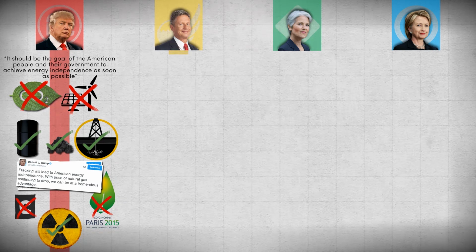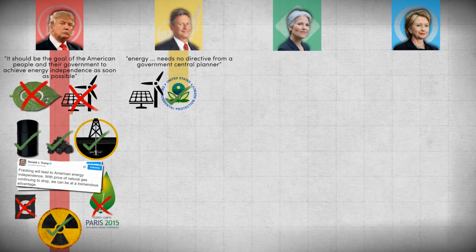Gary Johnson's goal is to limit government interference in energy and the environment, but he also wishes to retain certain safety standards and cites the EPA as an example of good government. Johnson supports allowing public sector development of renewable technology, but doesn't want the government to fund it. He also rejects government efforts to control or limit greenhouse gases.